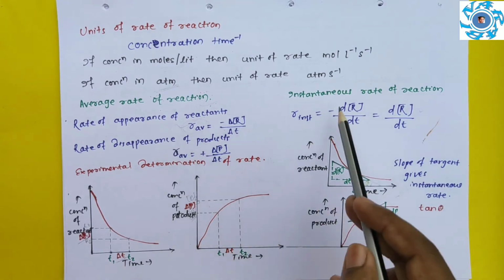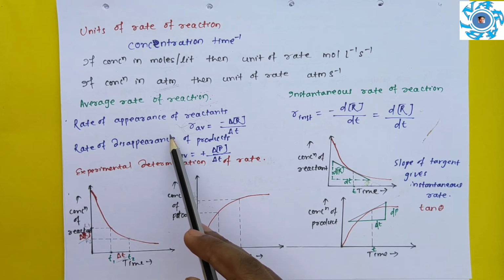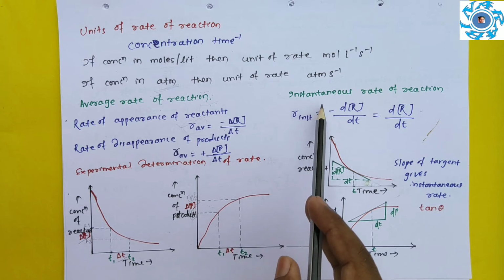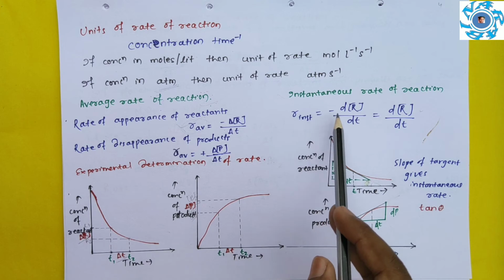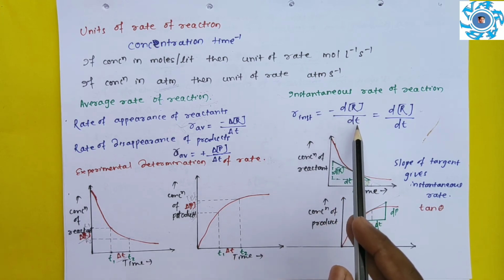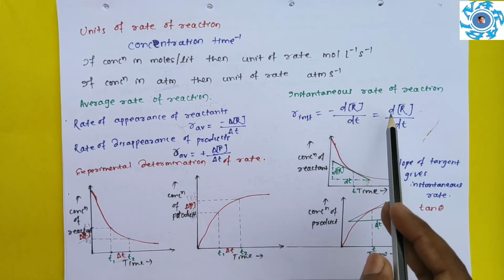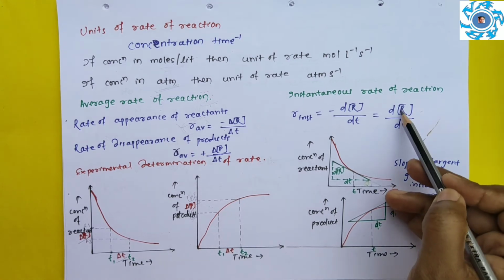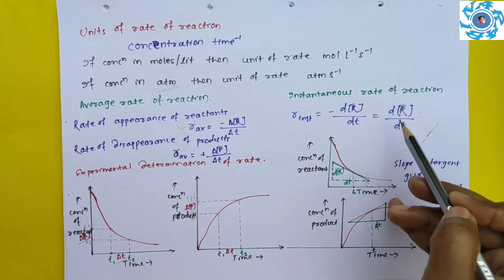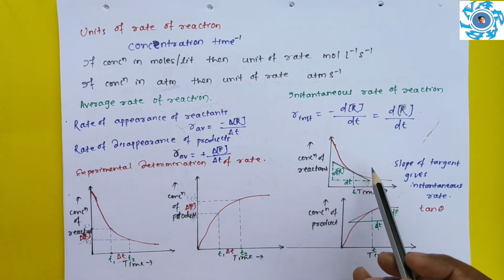So the difference between these two is that average rate of a chemical reaction is taken over a longer time duration, but instantaneous means at a particular time. So R instantaneous is minus d[R]/dt, which is equal to d[P]/dt, this is product. Got it?